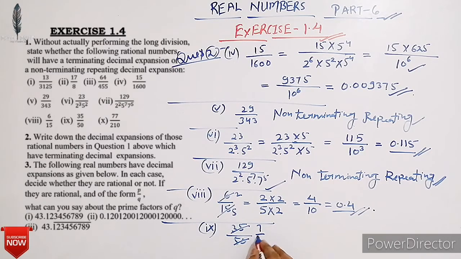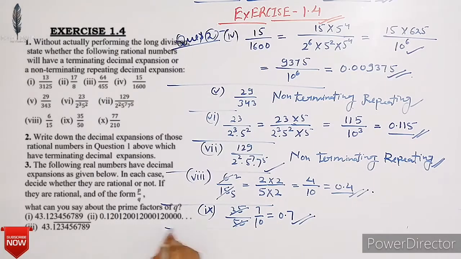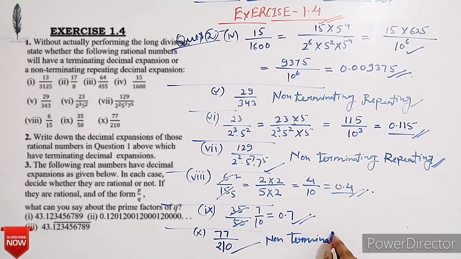It is equal to 7 upon 10, which is 0.7. Okay. Now next, 77 upon 210. All of you know that students, it will have a non-terminating repeating decimal expansion. Okay.